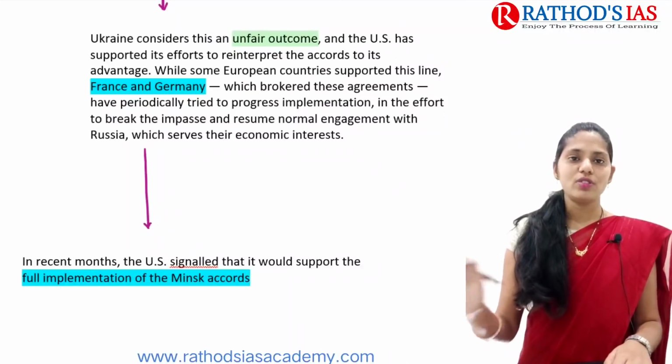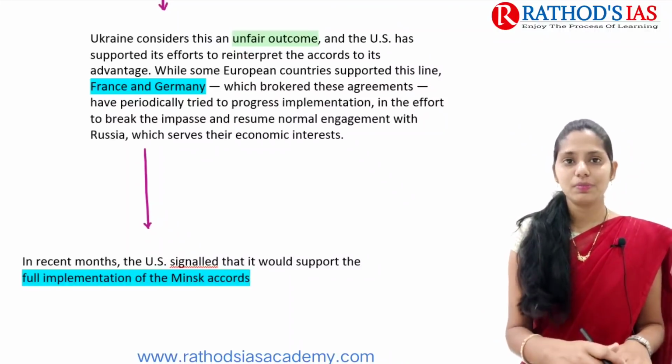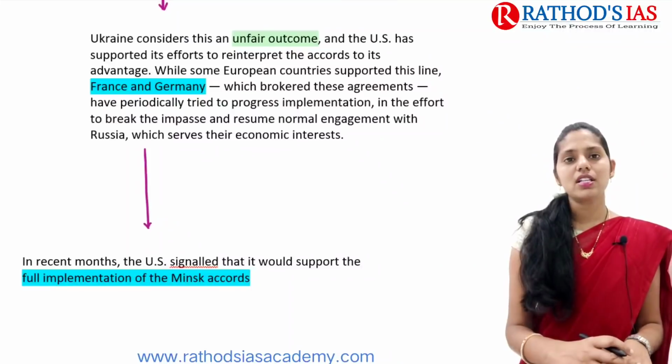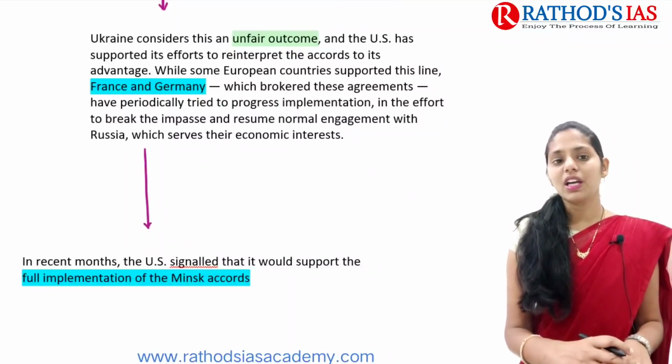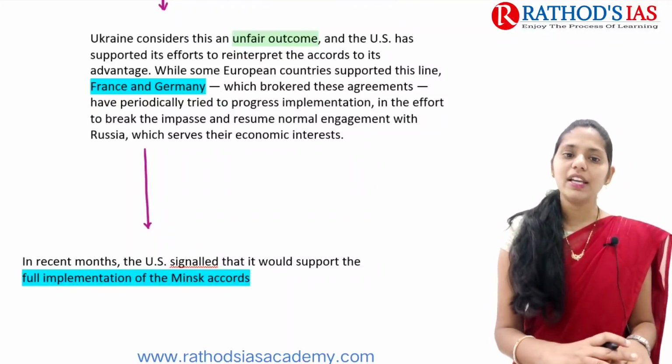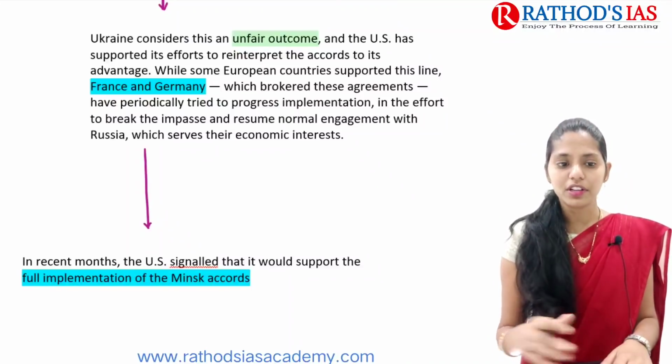So on one side, the US wants the Minsk Accord to be properly implemented. On the other side, countries like France and Germany are coming up with some agreements with Russia. So on one side, it is Russia which is mainly increasing its strength economically, and it is also increasing its power regionally.